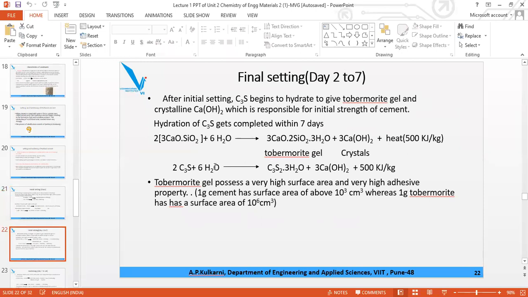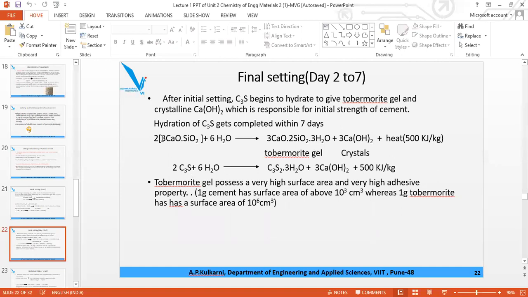In initial setting, only the stiffness is observed. In the final setting, initial strength formation is observed due to formation of crystals. Here the crystals are formed and the gel is for binding capacity of the cement powder. So two molecules of C3S, that is 3CaO·SiO2, plus 6H2O giving you 3CaO·2SiO2·3H2O. Out of 6 H2O, 3 are used, so 3 Ca(OH)2. Crystal is for strength and gel is for binding capacity.